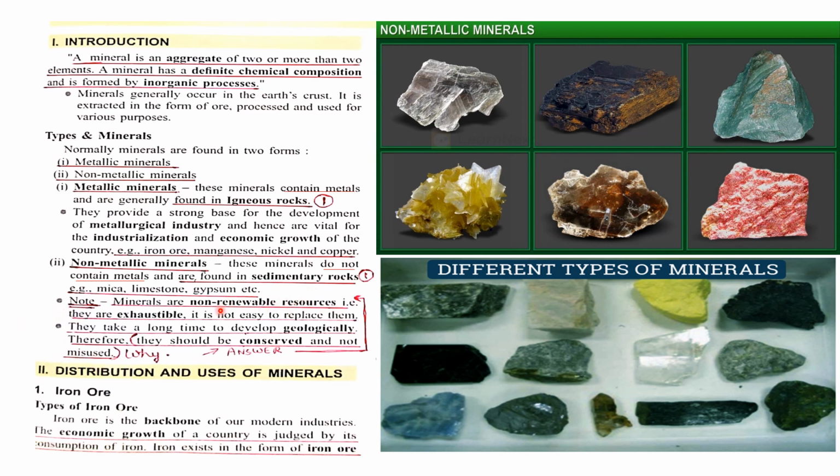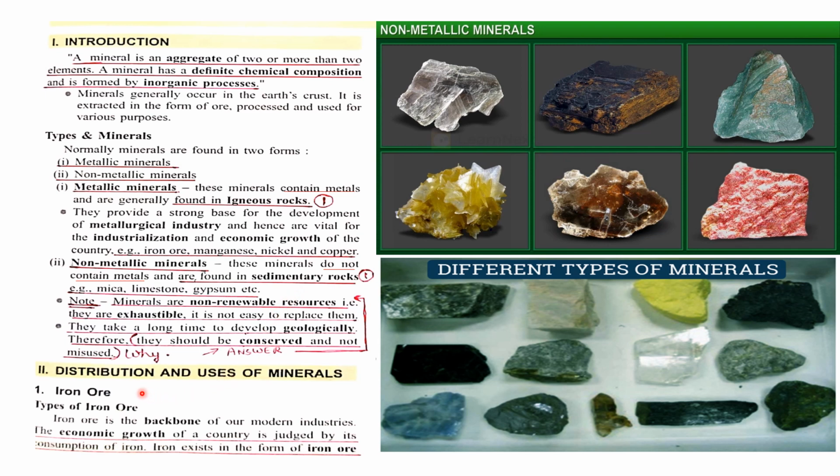1 point, non-renewable. Second, exhaustible, cannot be easily replaced and takes a long time to develop geologically. So if 2 points are asked, you will write 2 points. If 4 are asked, you will write 4 points. Another question which can come is about the difference between the metallic and the non-metallic minerals. So 2 points again I have mentioned in the beginning only. So those 2 points of difference will be mentioned.